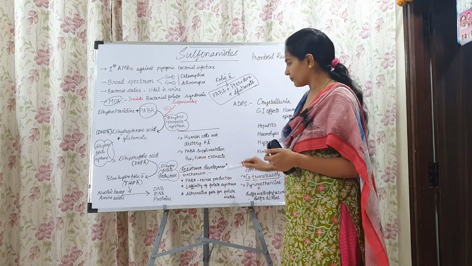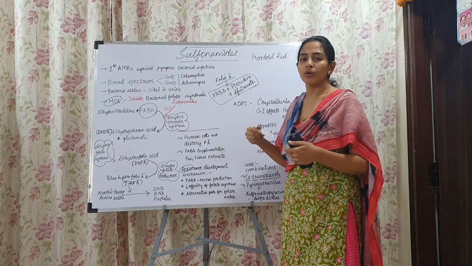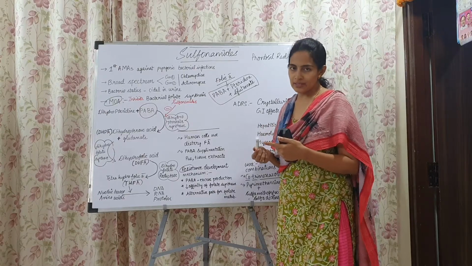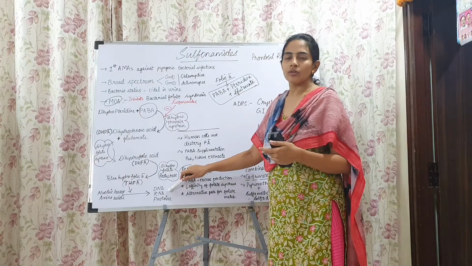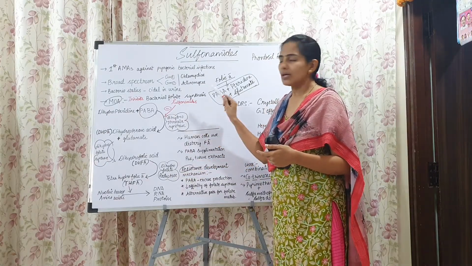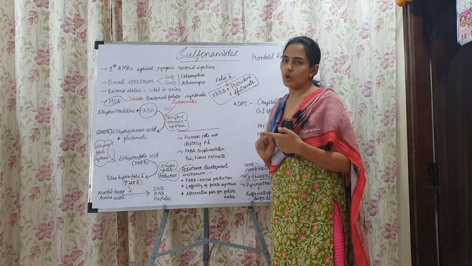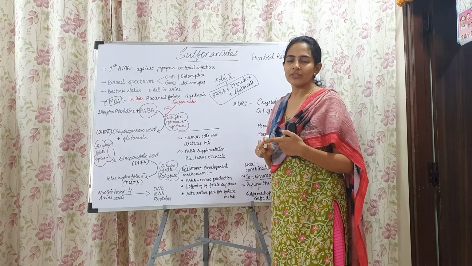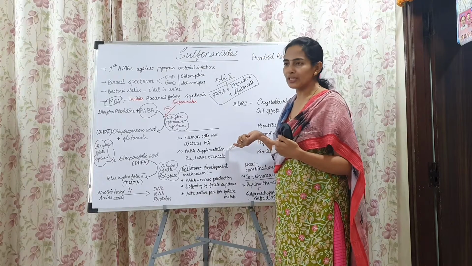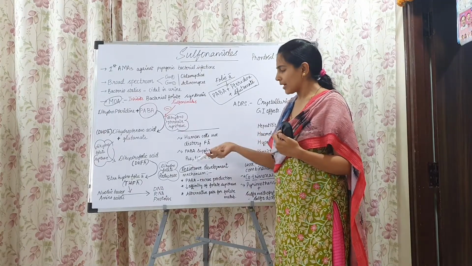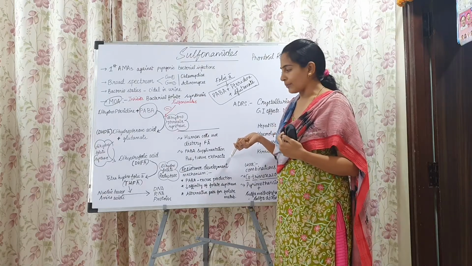And if there is excess of pus and tissue extract which has more purines and thymidines present in it, those are actually helpful for DNA and RNA formation, so suppressing the activity of the sulfonamides. So this is how the human cells are not affected by the sulfonamide action, as they are dependent upon the dietary folic acid, and then PABA supplementation will suppress the activity of sulfonamides. Pus and tissue extract also will inhibit the activity of the sulfonamides.